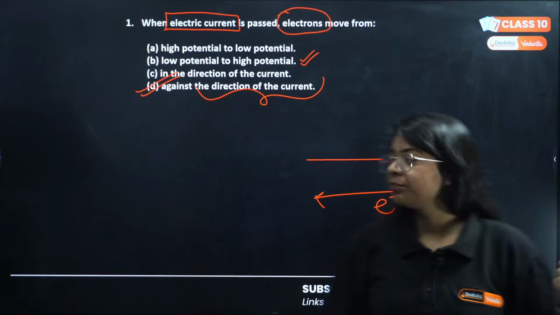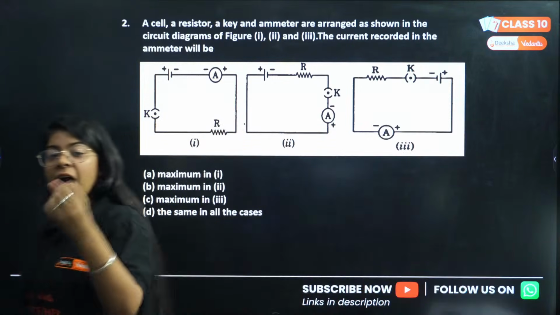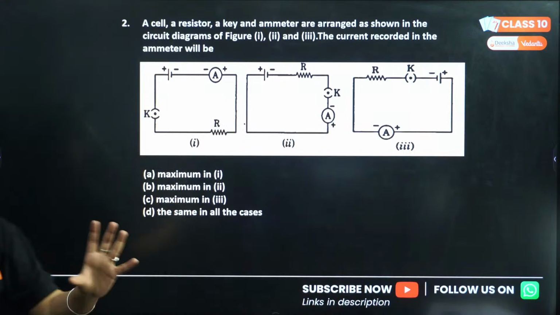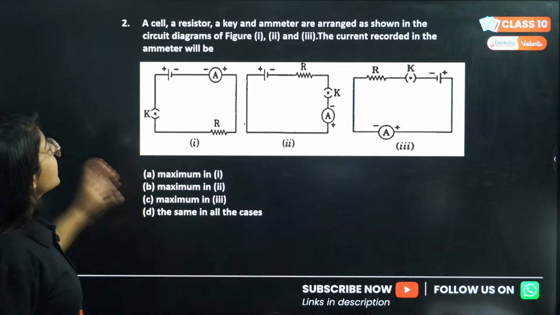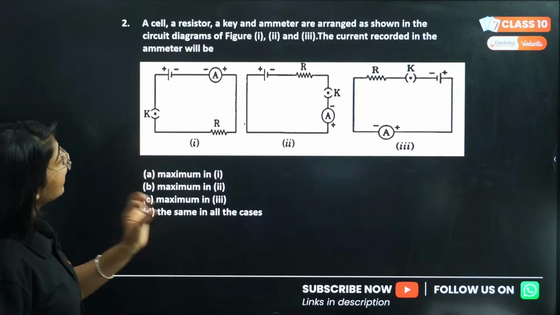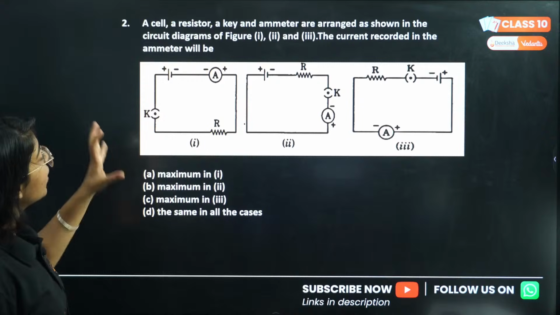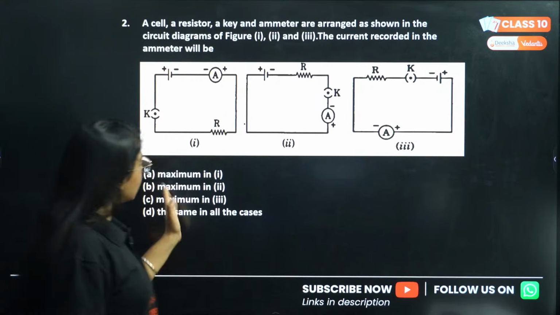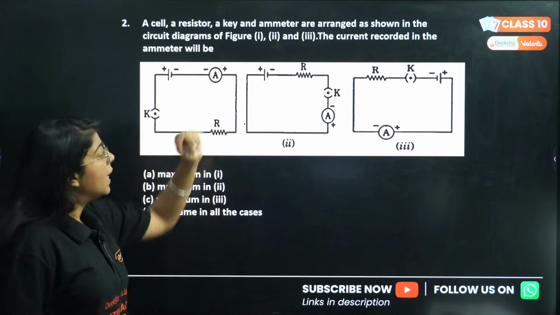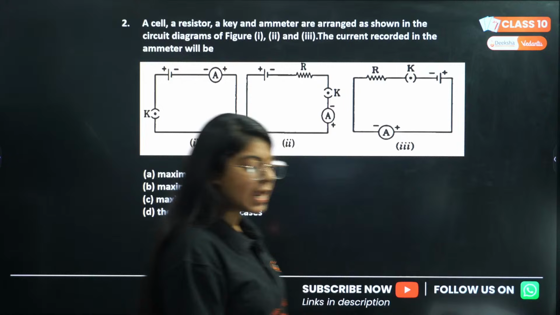Okay, next question says, read very carefully. This is again a very simple but very important question for your concepts. A cell, a resistor, a key and an emitter are arranged as shown in the circuit diagram. Figure 1, 2, 3. The current recorded in the emitter, will the current be maximum in 1, in 2, in 3, or will it be same in all cases?